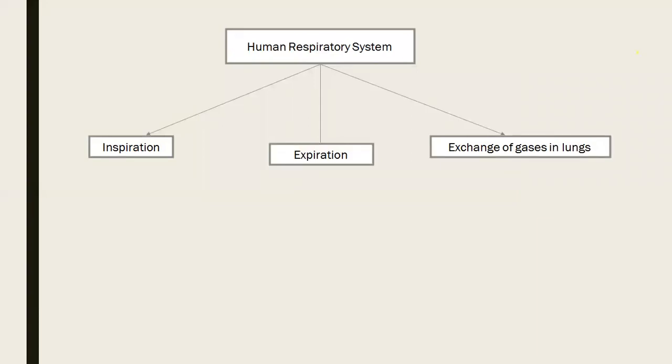Human respiratory system involves inspiration, expiration, exchange of gases in lungs. Which are they? Inspiration, when we inhale air. Expiration, when we exhale carbon dioxide, and exchange of gases in lungs.